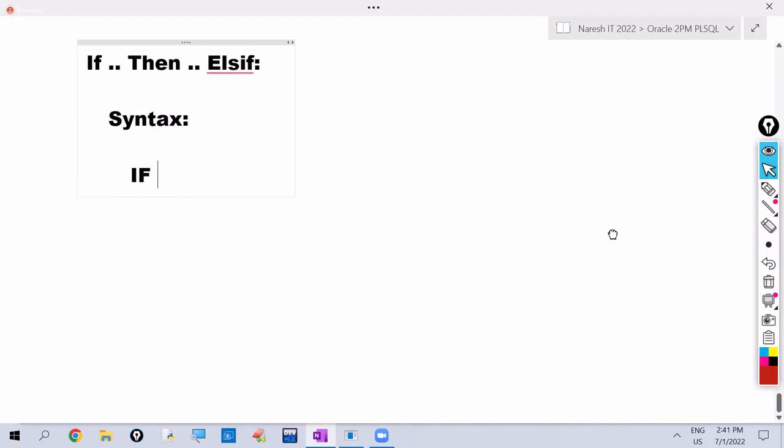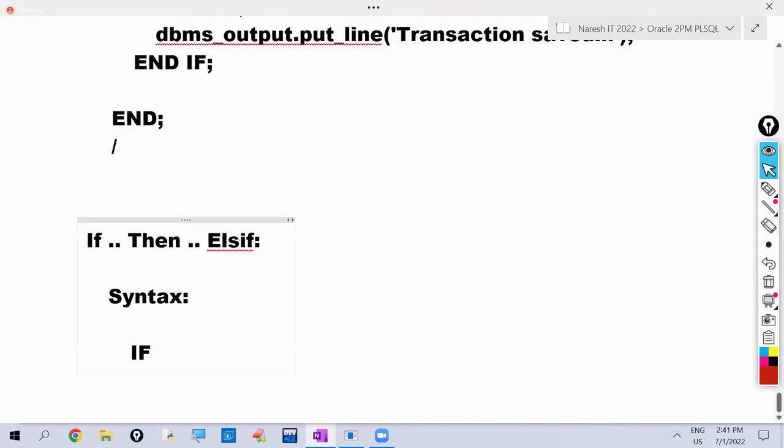See. The next control structure is if then else if. See the syntax. We write like this. If. Now observe carefully here. You already know the if then control structure and the if then else control structure.